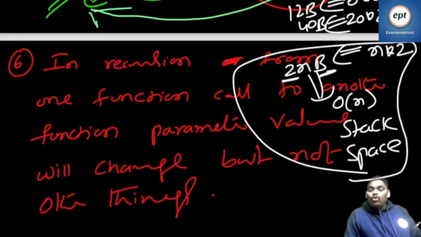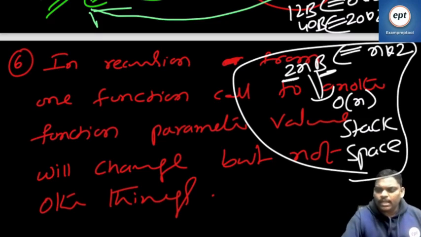How much stack space will a recursive program take? It is known as the depth of the stack. Factorial of 6 means 6 function calls, and every function call takes 2 bytes. Factorial of 20 means 20 function calls, every one 2 bytes. Factorial of n function calls, every one 2 bytes, totally 2n bytes. Bytes is a unit, 2 is a constant. So finally, order of n stack space.